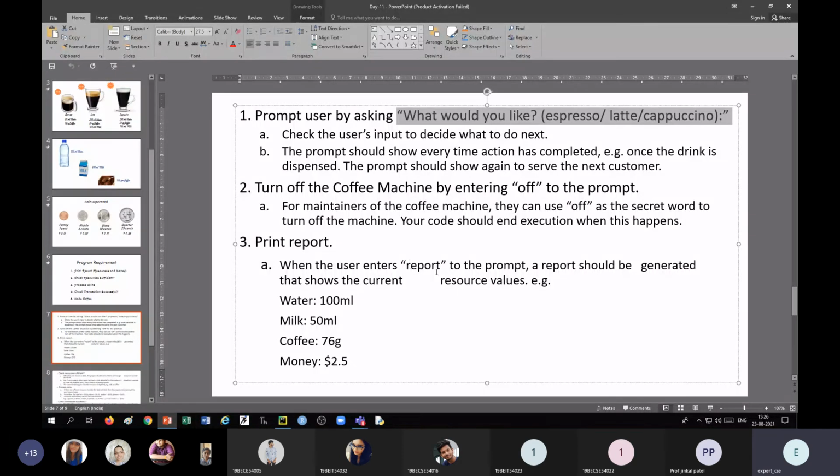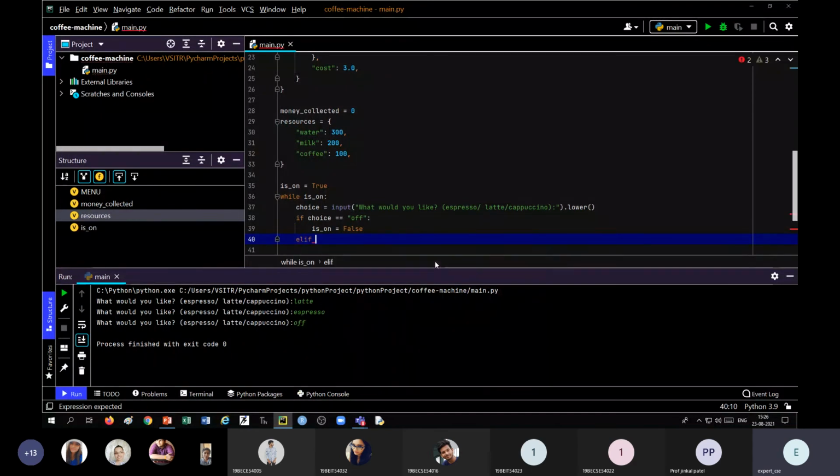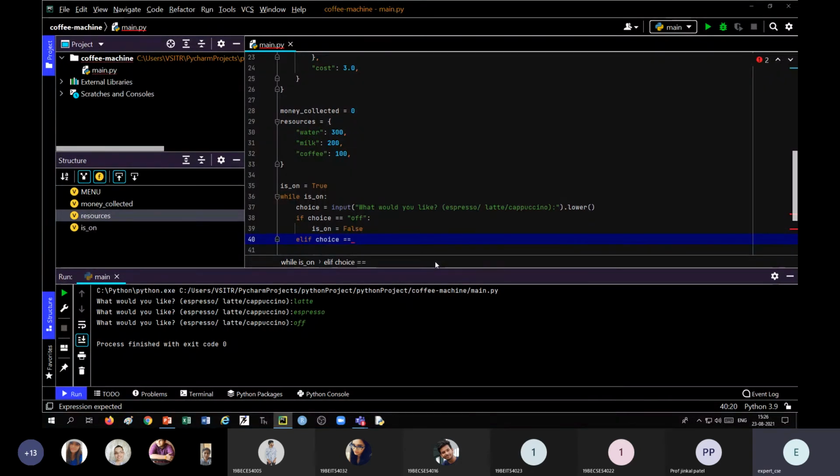To print the report. So when the user enters report to the prompt, the report should be generated that shows the current resource values. Okay, for example, this. So I want this as an output. Let us copy this. Go there. Okay. So elif choice is equal to what?